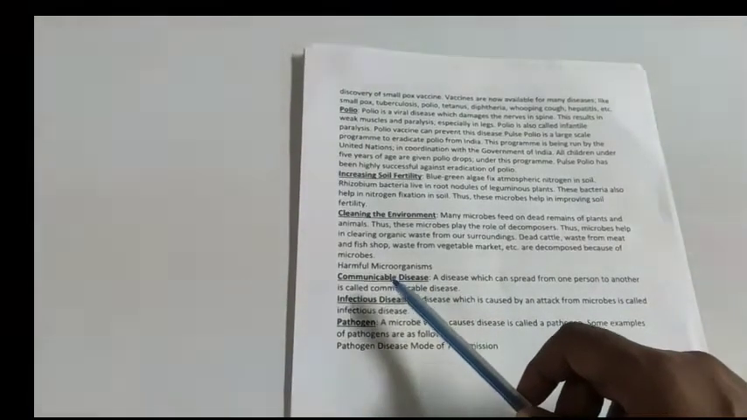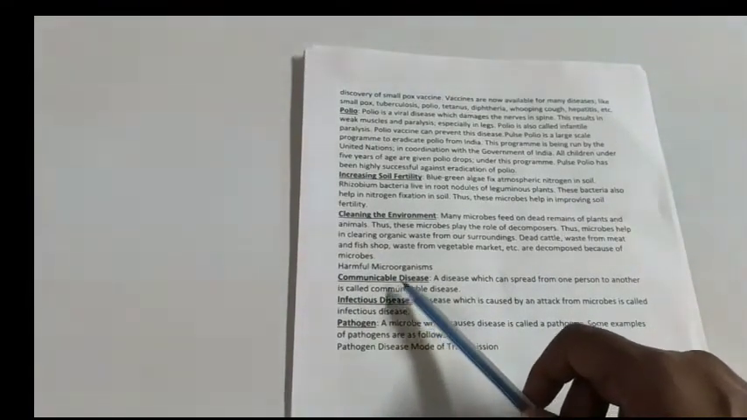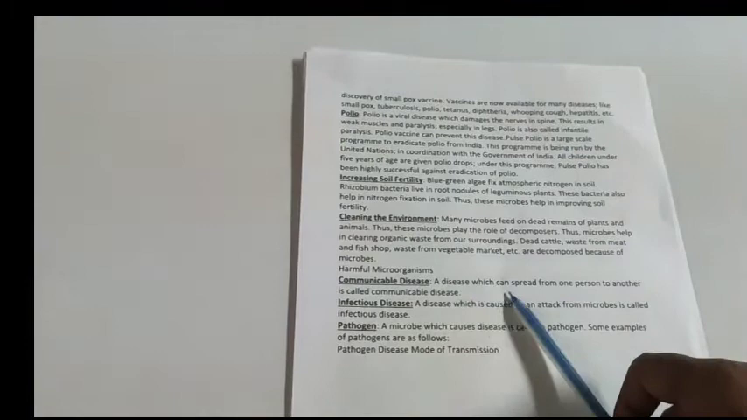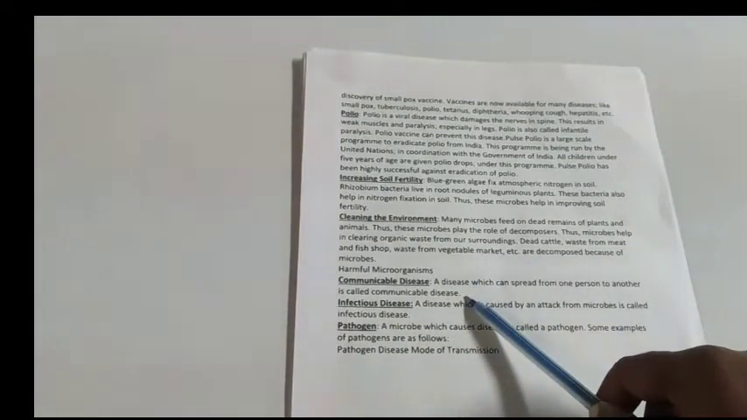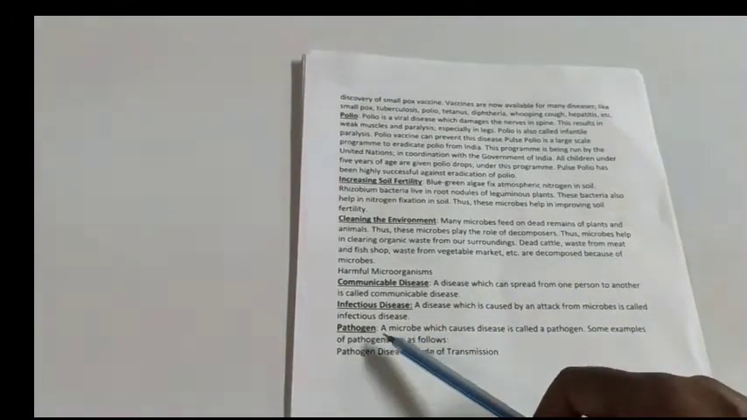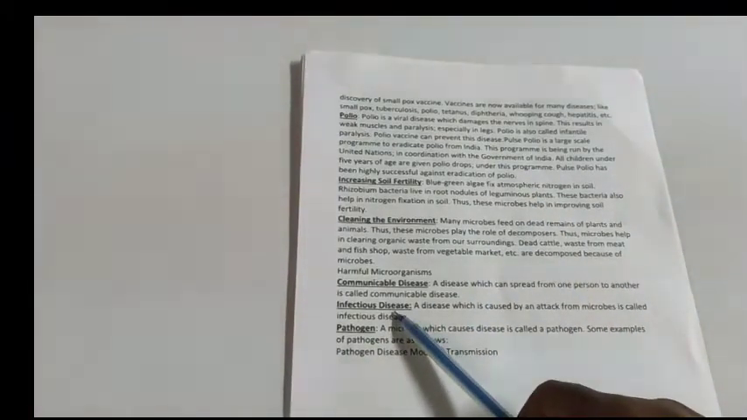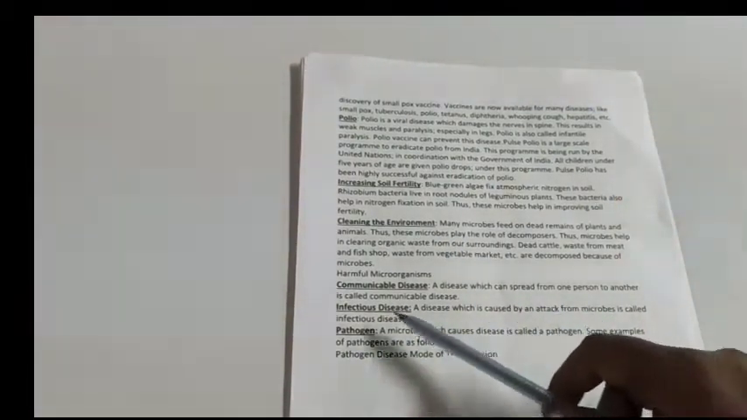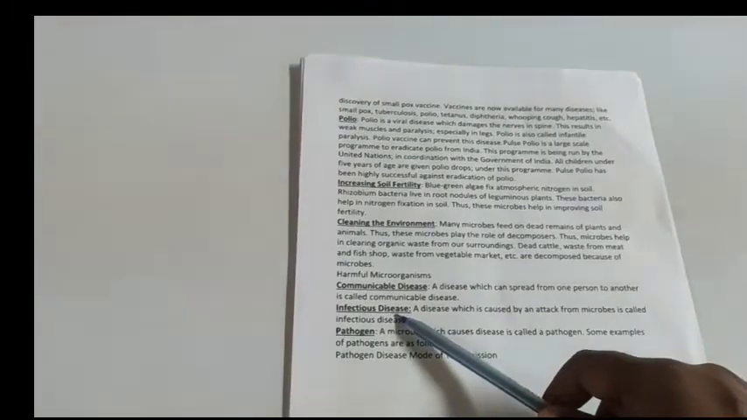Some diseases spread from one person to another person. Such diseases are known as communicable diseases. So what is a communicable disease? A disease which can be spread from one person to another person is called a communicable disease. Not only communicable diseases, infectious diseases are also there. A disease which is caused by microorganisms is known as an infectious disease.